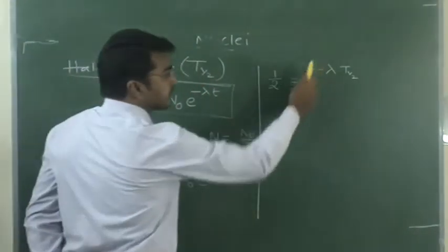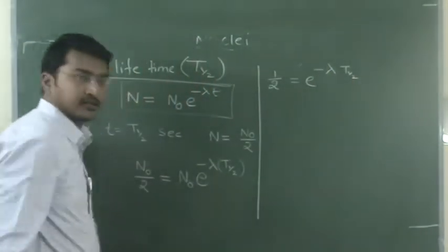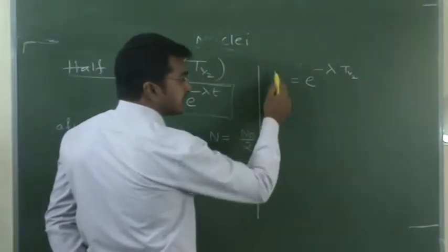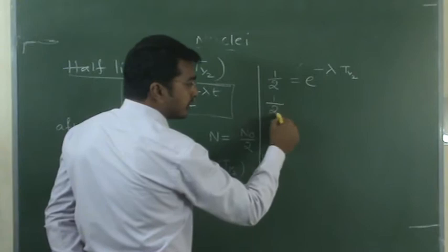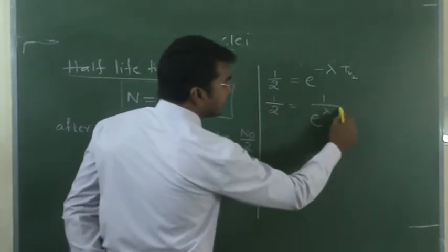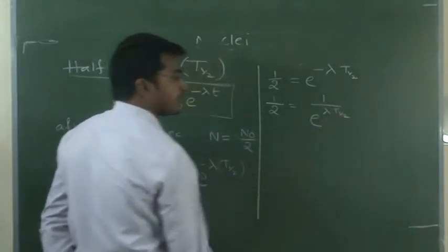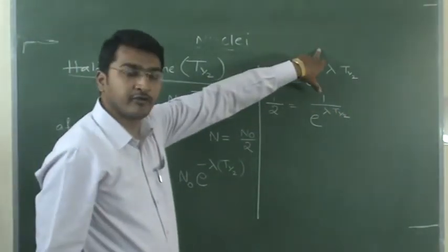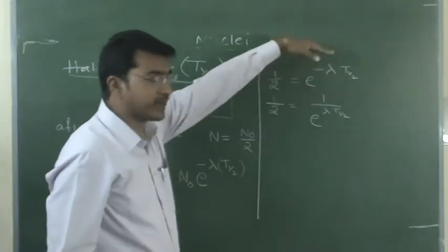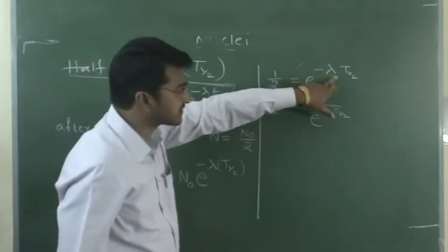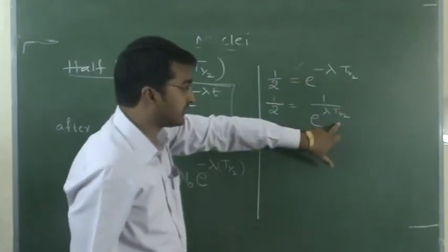Okay, e power some minus x. This is one fixed term, lambda into T half. E power minus x, so we can write 1 by 2 equals 1 by e power lambda T half. Is it okay? Because e power minus x, like 10 power minus 1, how can we write it? 1 by 10. E power minus x we can write as 1 by e power x. In the same way, here x is nothing but lambda T half.